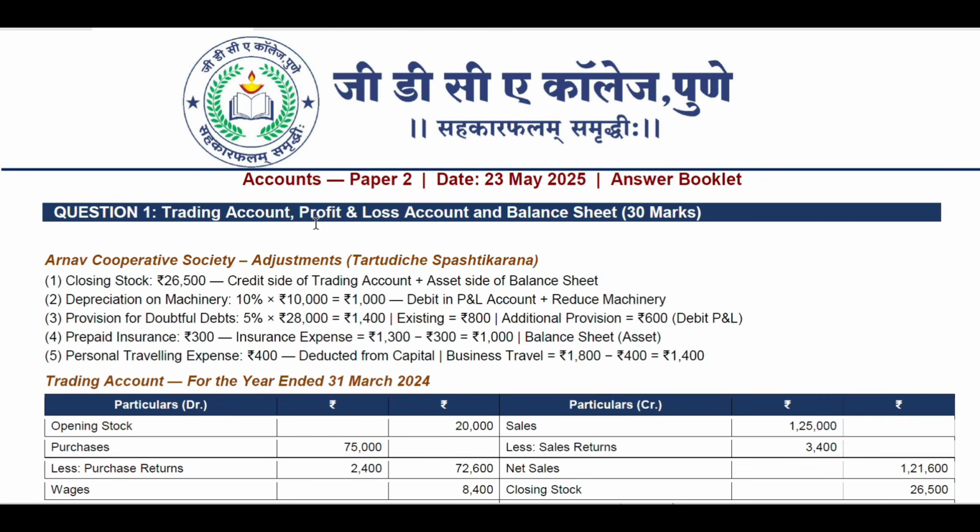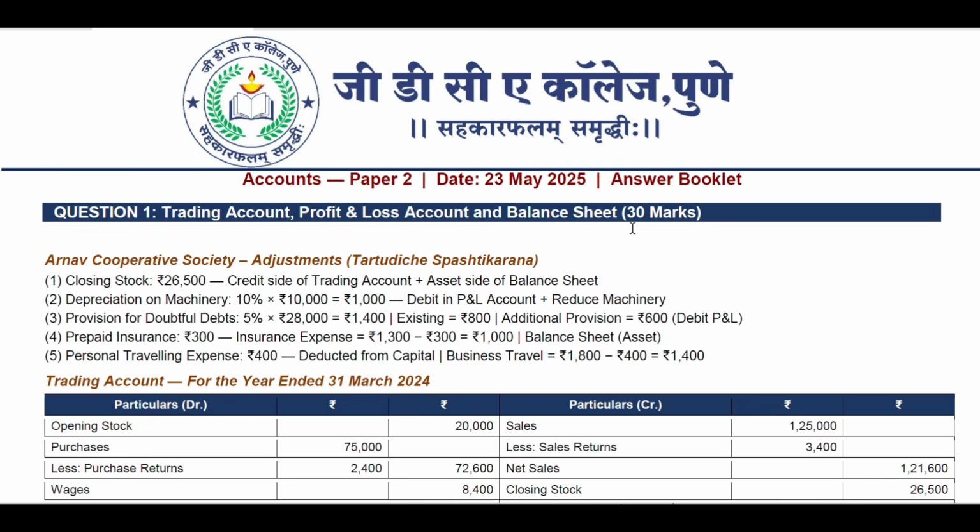Let's see now accounts paper number 2. The paper was of 23rd May 2025. What were the questions and what are the answers actually? Exactly what we had to write. So question number 1 was about trading account, profit and loss account and balance sheet. We have to make that. So trading account for 10 marks, profit and loss for 10 marks, and balance sheet for 10 marks. So this question carries 30 marks.